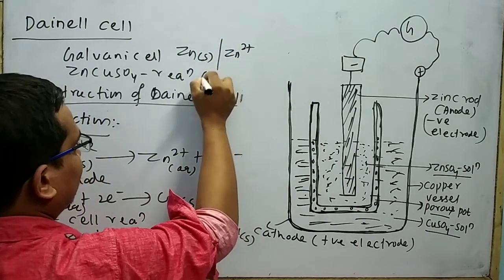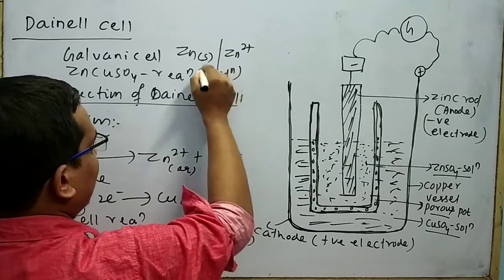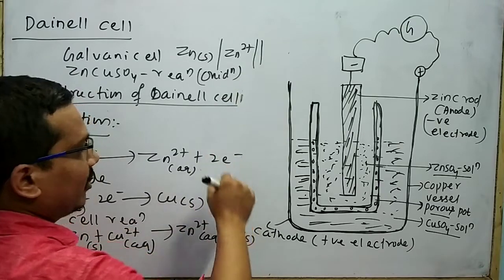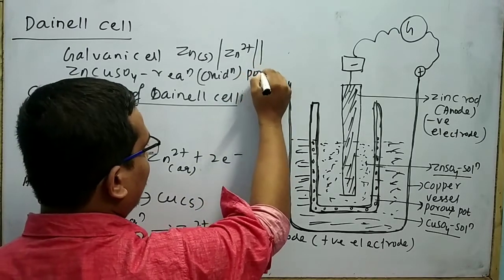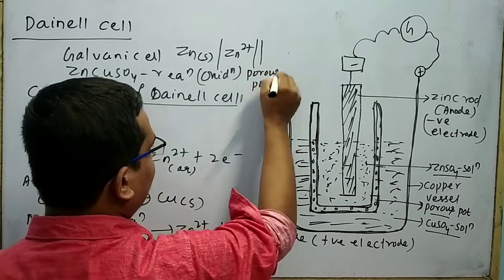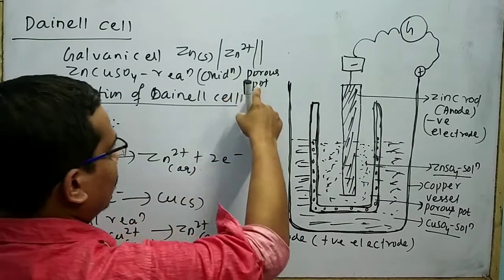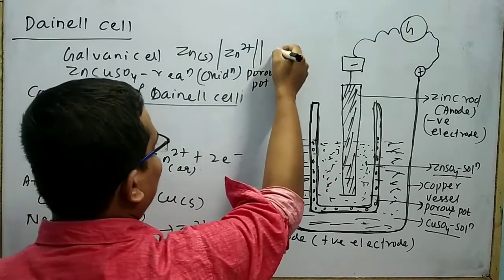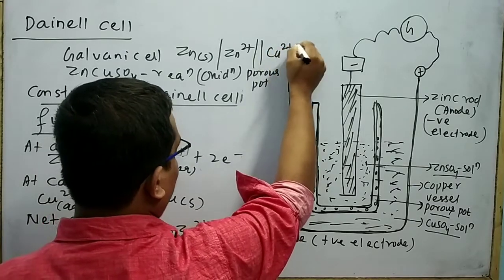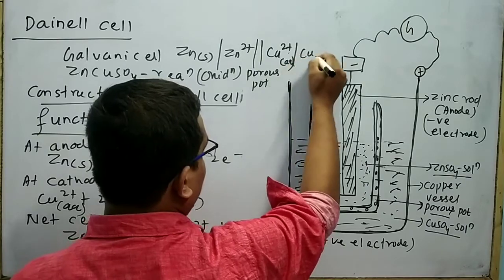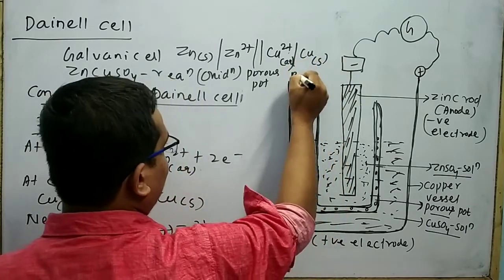This is said to be oxidation. Then a double slash, which indicates the porous pot; in the case of a galvanic cell, this is your salt bridge. Next is Cu2+ slash Cu. This is your reduction.